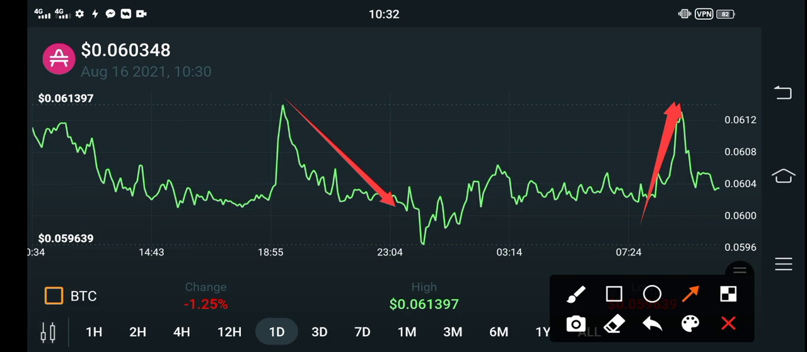Personally, the price of AMP coin is very low, so that's why I recommend all of you invest now in AMP coin. And what do you think about AMP?